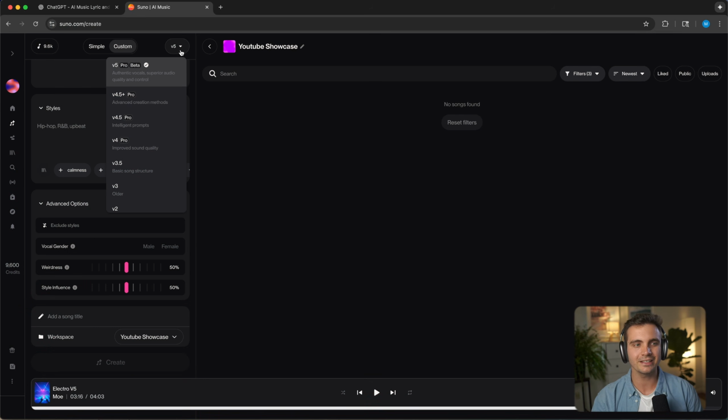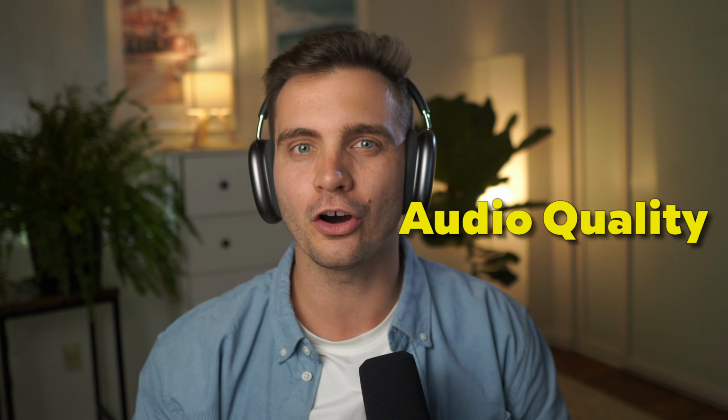On the top left corner, you can select the model you want to use. And V5 is the latest model we're going to test out, and we're going to compare it against V4.5. To test out the capability of this new model, let's start with the most obvious upgrade, the audio quality. I'm going to compare V5 head-to-head against V4.5. 2 windows open, identical prompts, and same time generation to test both the quality and the speed.